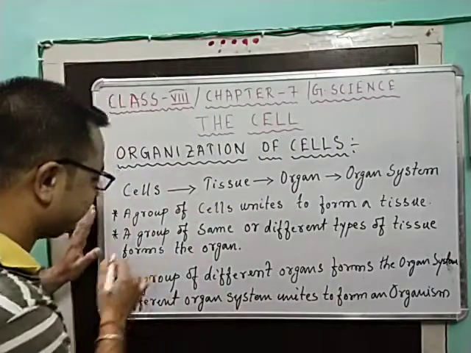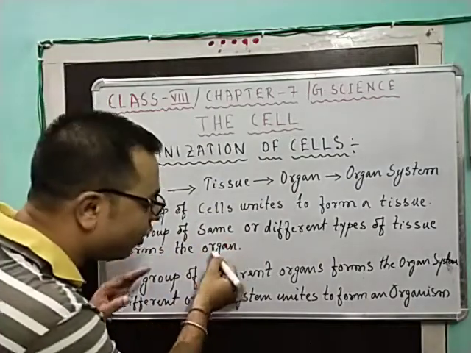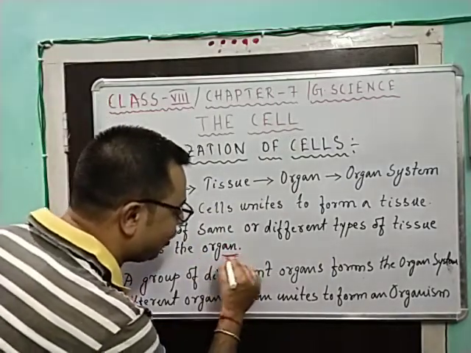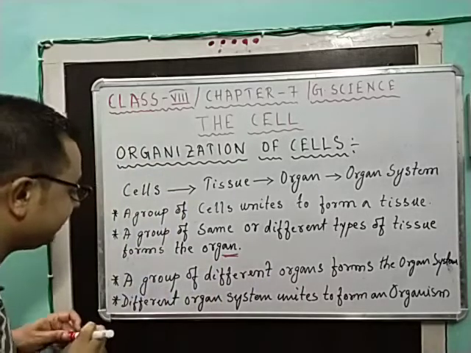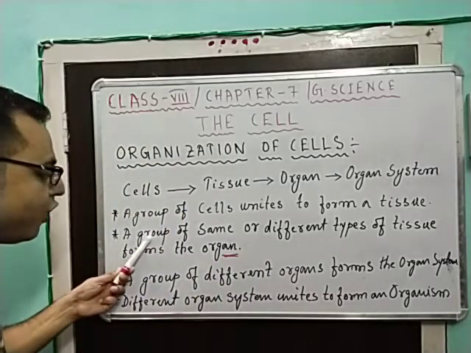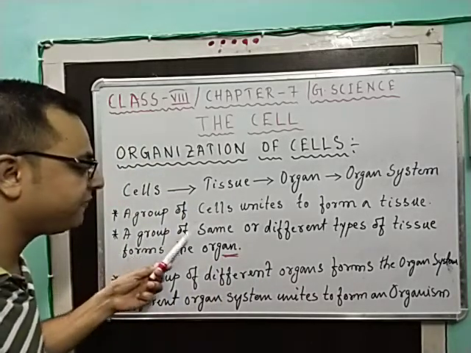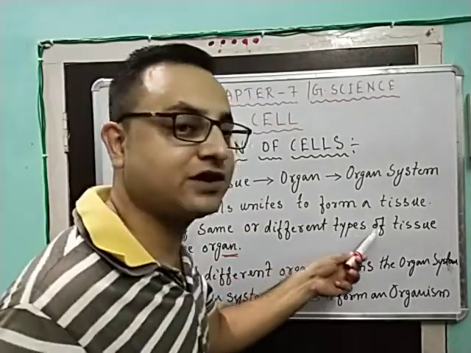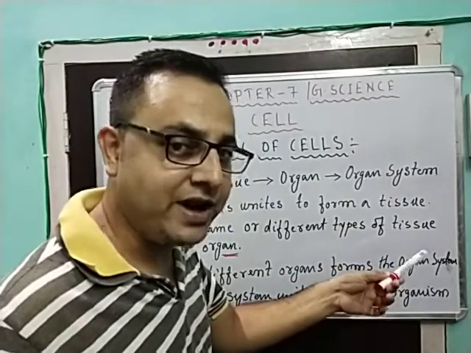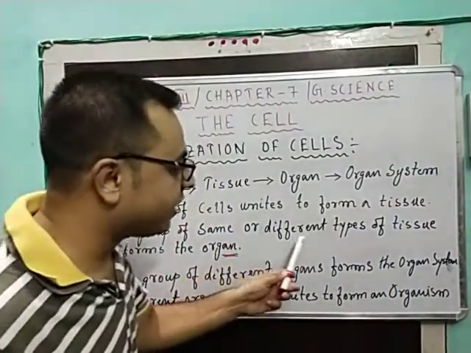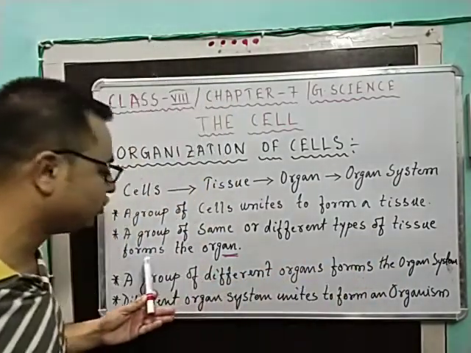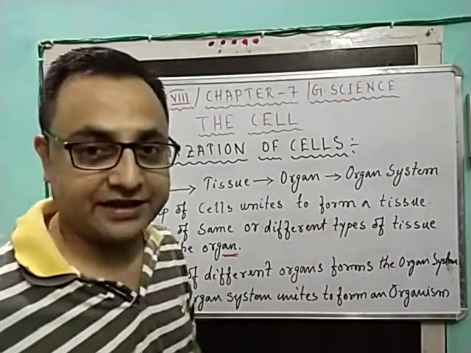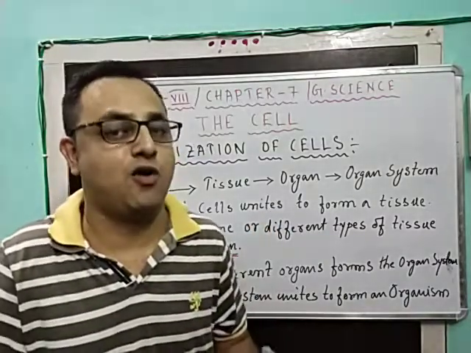Coming to the next, how an organ is formed. Here you see, a group of same or different types of tissue forms the organ.